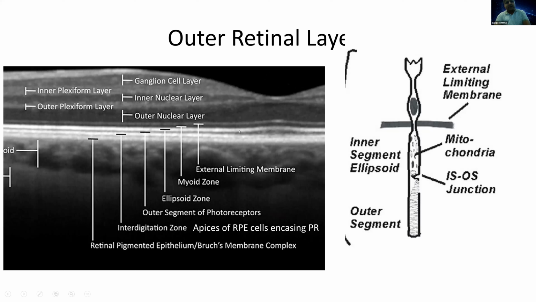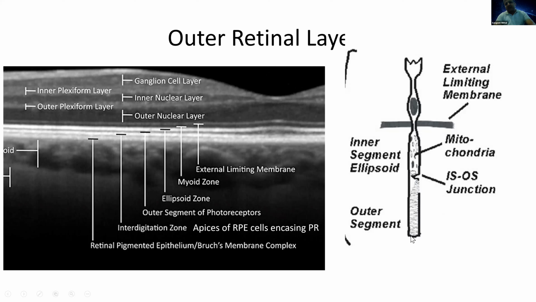And this is the third one, the ellipsoid zone, this third layer. In between, the dark band here is the outer segment of photoreceptors. And the other one is the myoid zone. If you see here, this is a diagrammatic representation of a photoreceptor.